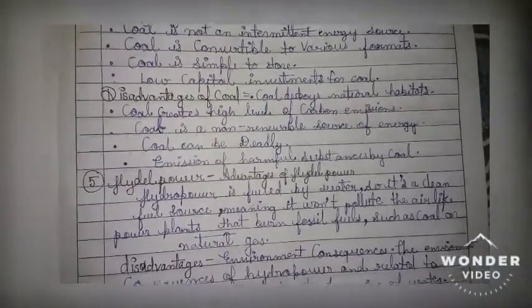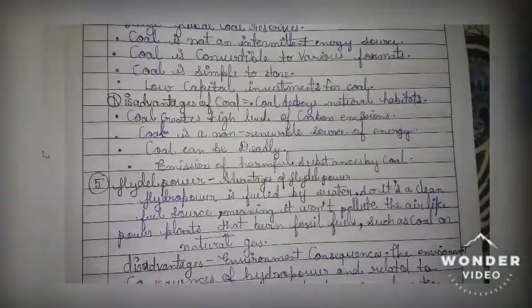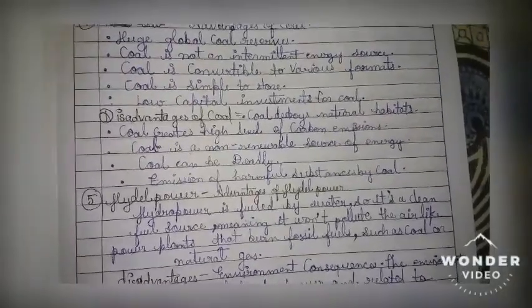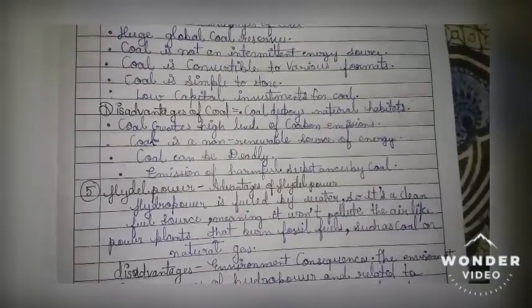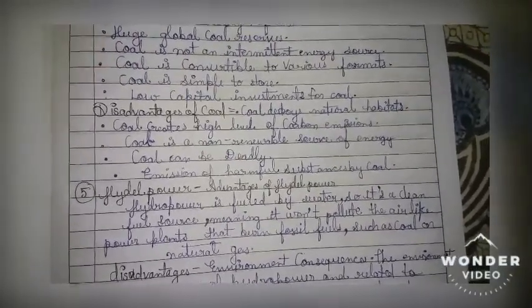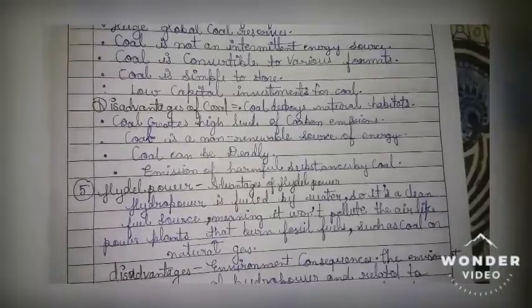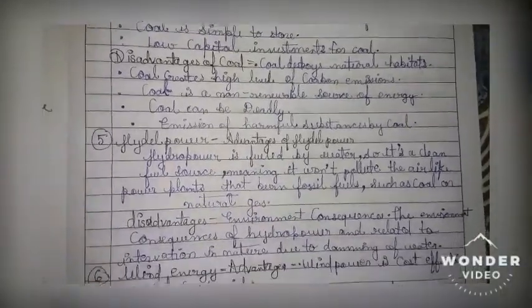Disadvantages of coal: coal destroys natural habitats. Coal creates a high level of carbon emission. Coal is a non-renewable source of energy. Coal can be deadly, with emission of harmful substances.